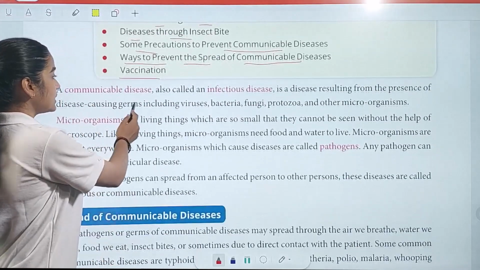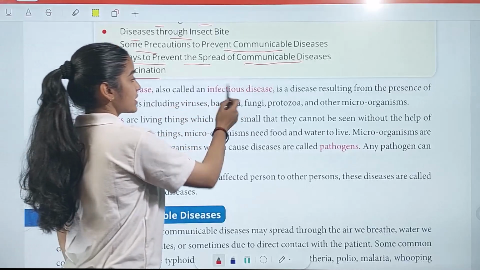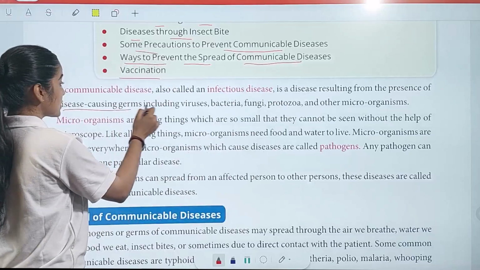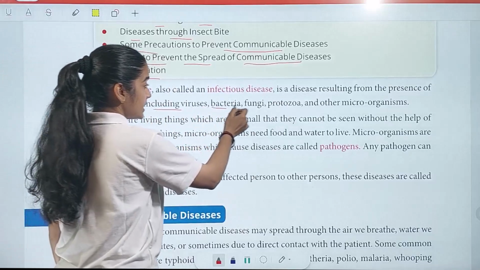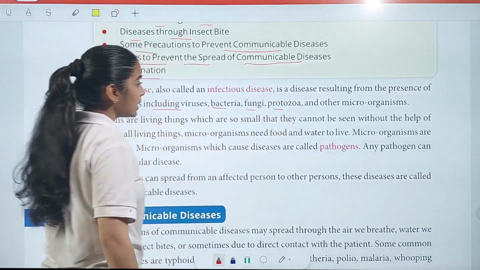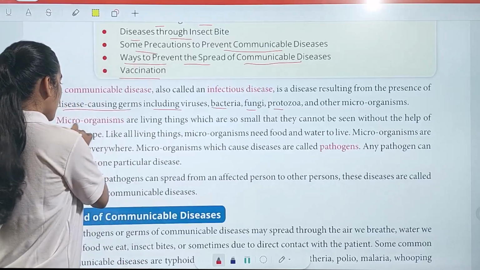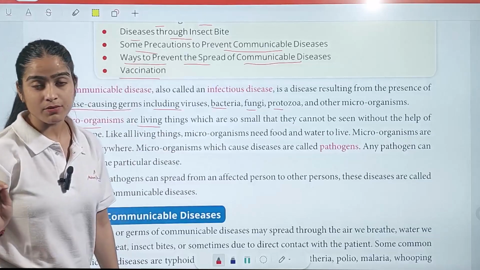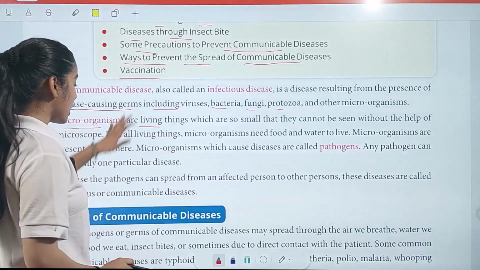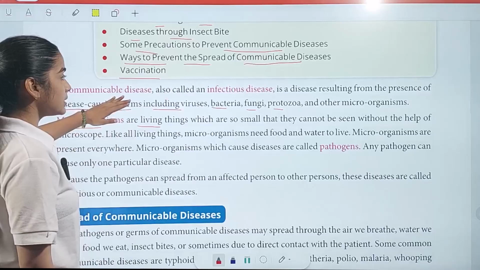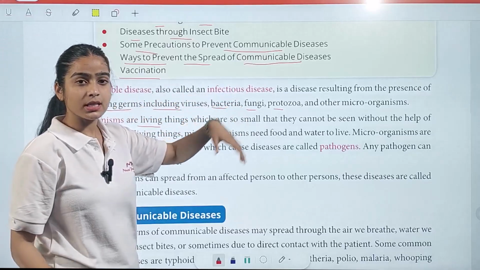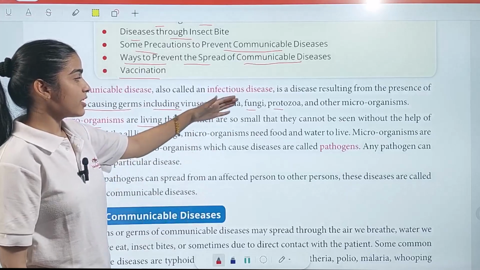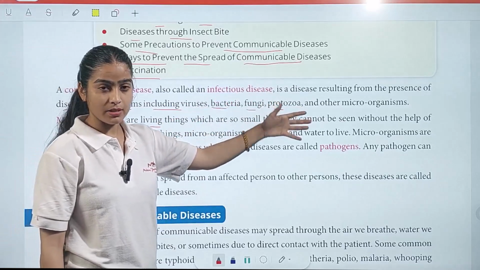A communicable disease, also called an infectious disease, is a disease resulting from the presence of disease-causing germs, including viruses, bacteria, fungi, protozoa, and other microorganisms. Microorganisms are living things which are so small that they cannot be seen without the help of a microscope. So what we understood is that a communicable disease is also called an infectious disease, and it can transfer with the presence of viruses, bacteria, fungi, protozoa, and other microorganisms.